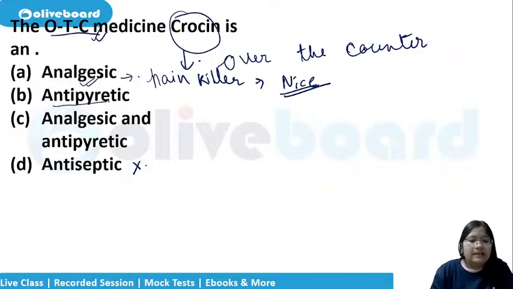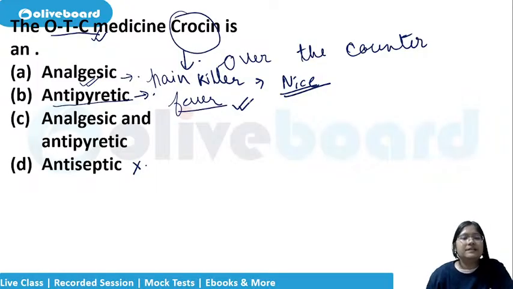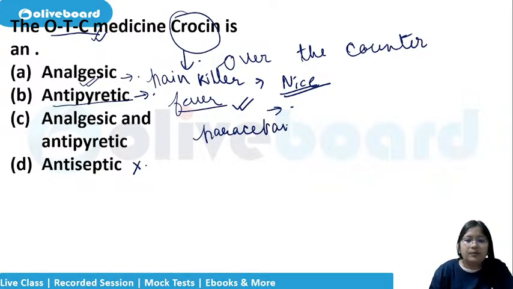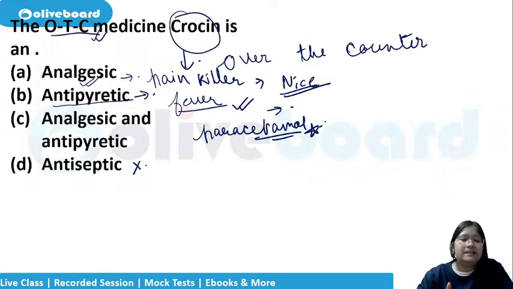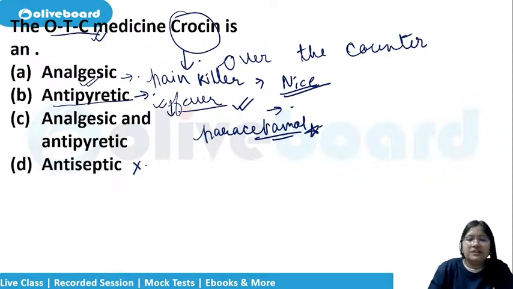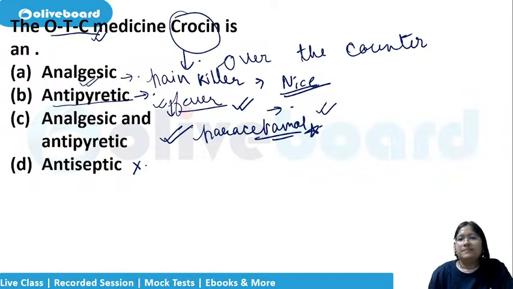Then you have the antipyretic. This is for if somebody has fever. Today itself in the chemistry class we were studying this. Now there is paracetamol as well, no? Another question can be, what is paracetamol? Is it analgesic or antipyretic? We think it is antipyretic for fever reduction, but paracetamol is both analgesic and antipyretic.